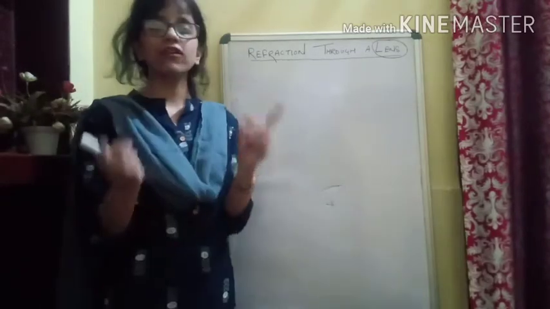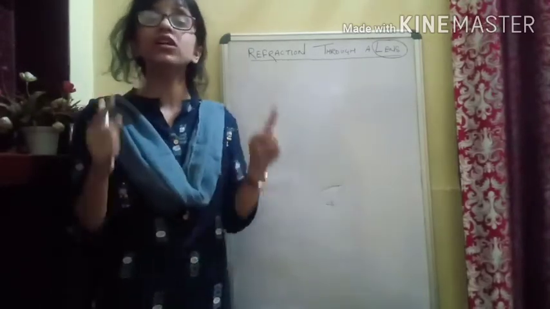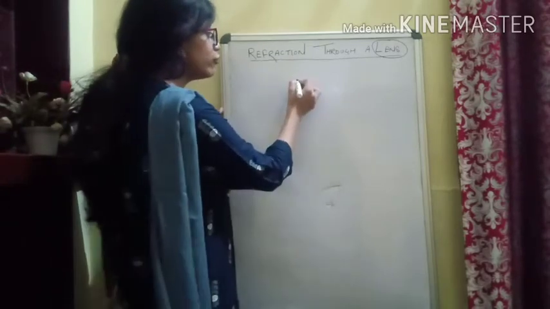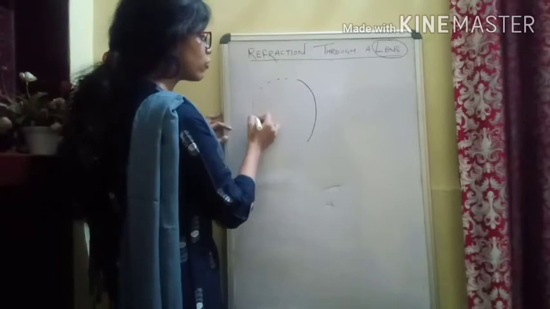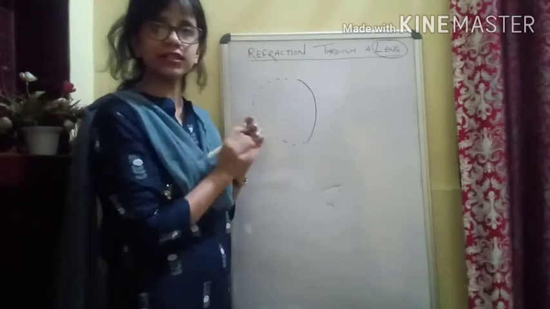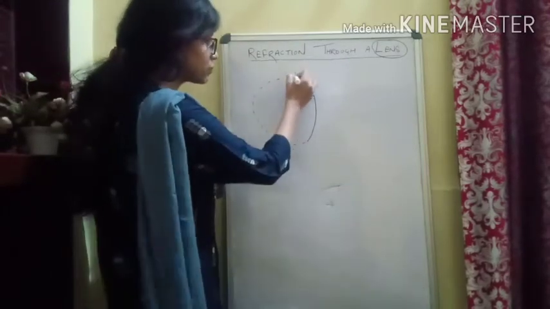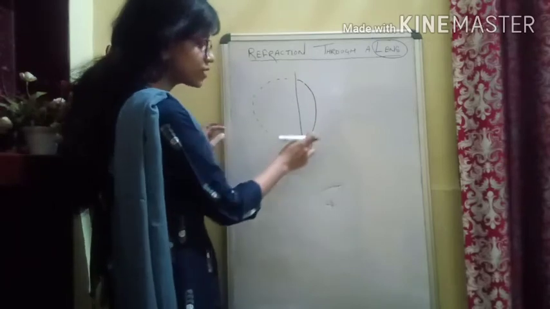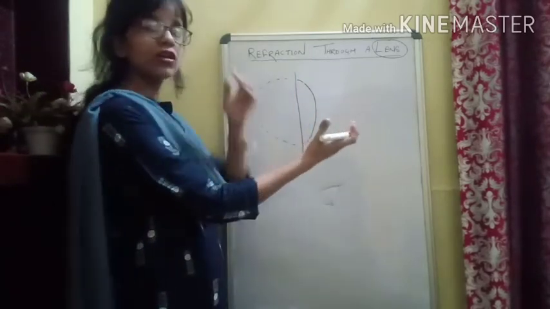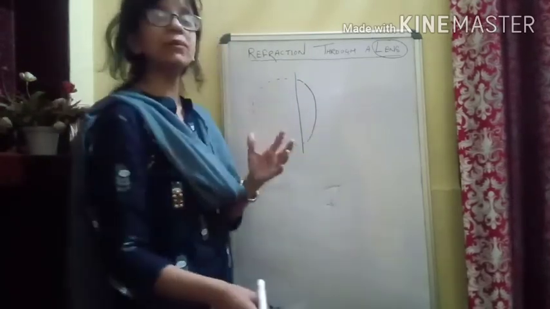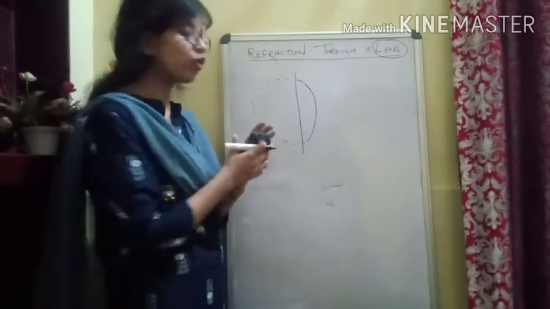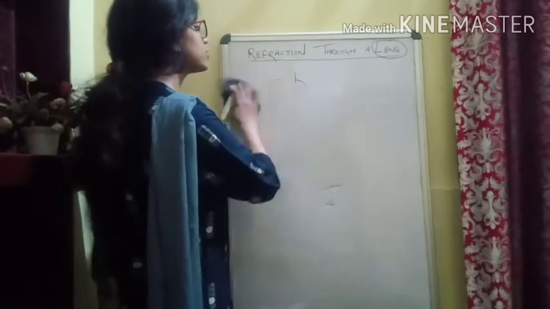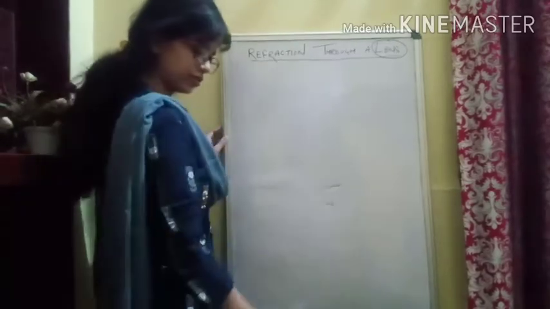Okay, so if we talk first about the convex lens, the biconvex lens, the convex lens is bounded by two curved surfaces. If you see how we get the mirror, it is always a part of a hollow sphere, isn't it, that we have learned, and when we take out a part of the hollow sphere, we get this curved surface. That will be your mirror. Here we are making a lens, so there should be two surfaces, and that's how we will be taking two hollow spheres, or it will be a part of two spheres.